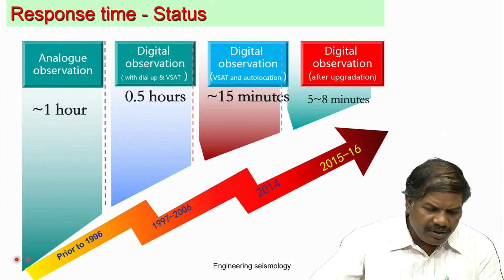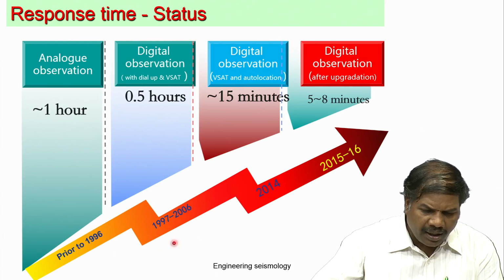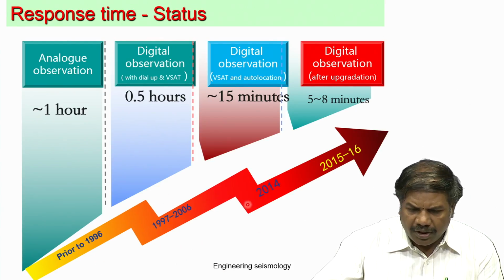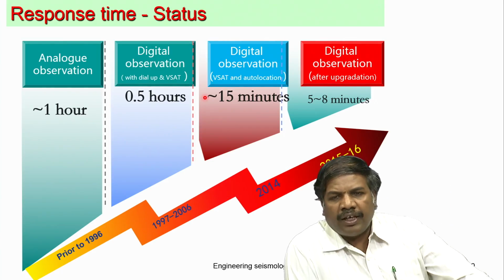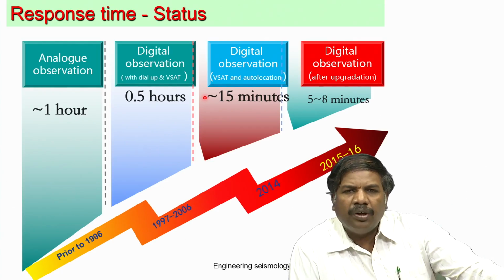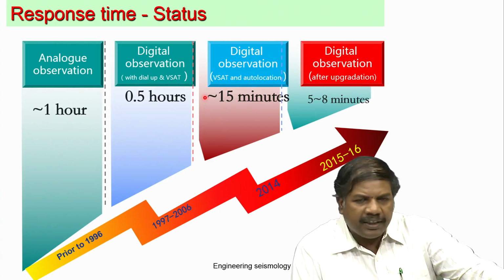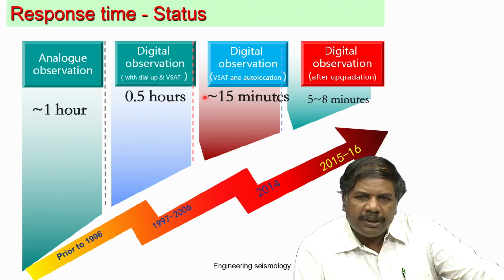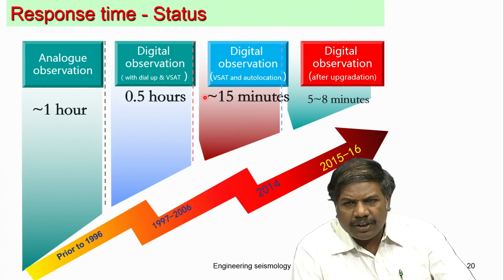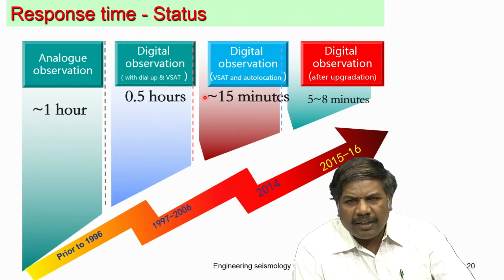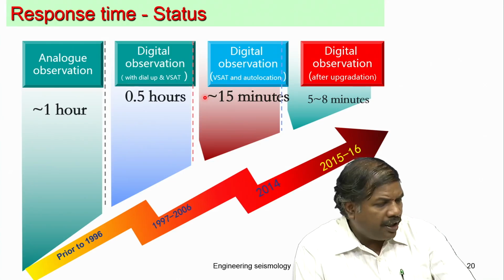You can look at this graph and the time periods very carefully, up to 1999, then 1999 to 2000, and 2014 onwards. This is the response time. By looking at this, we can know that nowadays if you have an earthquake, within 5 to 8 minutes you will come to know what earthquake occurred and where, which was not possible in the olden days. It will give you the earthquake size and location. But for damage and other things, one has to go physically and observe.